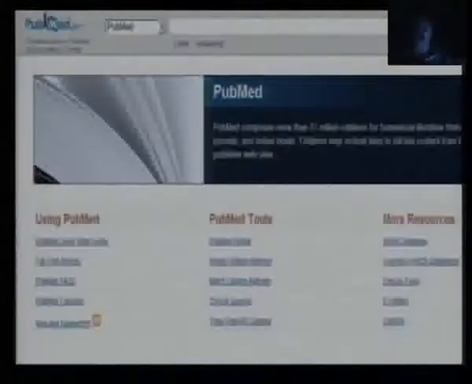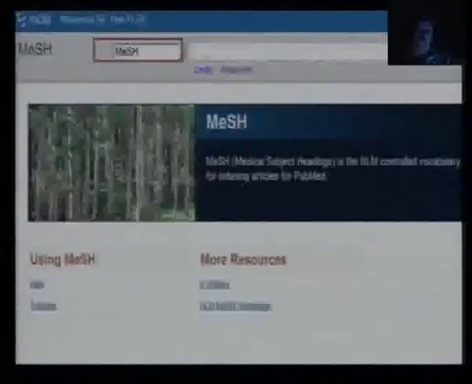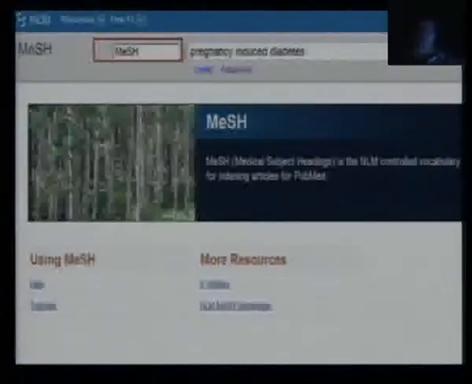On the PubMed homepage, we have a MeSH database. So if you click there, you're searching the MeSH database to find the most appropriate term which would describe your information need. For example, if I want articles on pregnancy-induced diabetes, I want to find out what is the best term I use. So I feed that in, I click search.